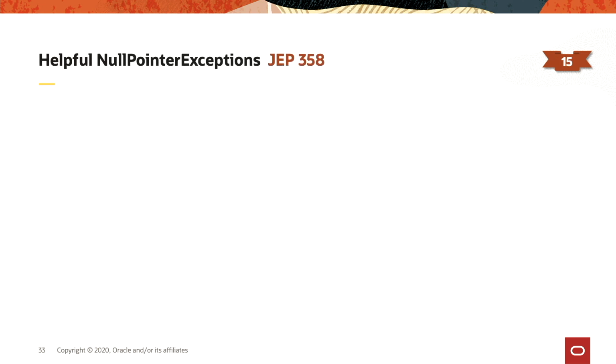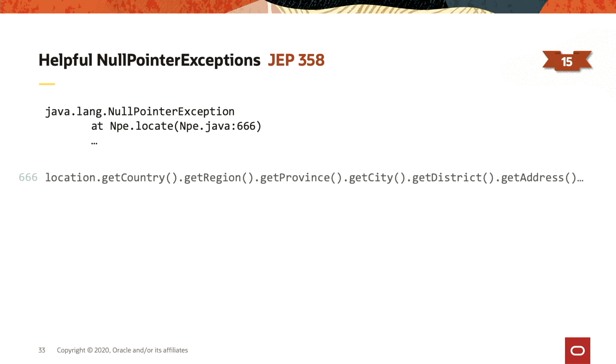Another welcome improvement is the following one: helpful null pointer exceptions. We all have had that kind of exception. So we have a null pointer exception, this is the class that throws that exception, and this is the line. So we just have to look at that line to understand what is going on. Well, sometimes we have code like this. And in that case, it's a bit hard to really understand where the null pointer is thrown.